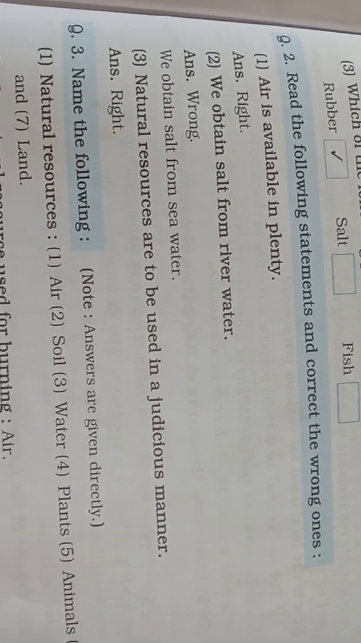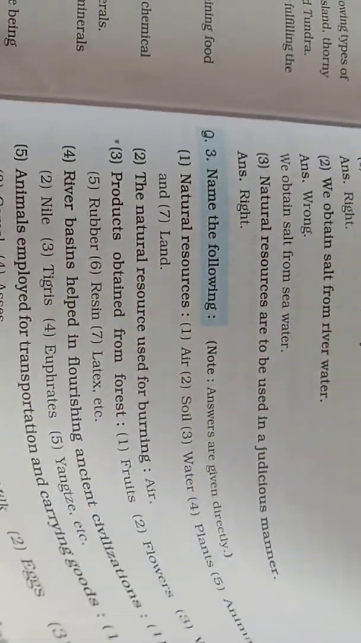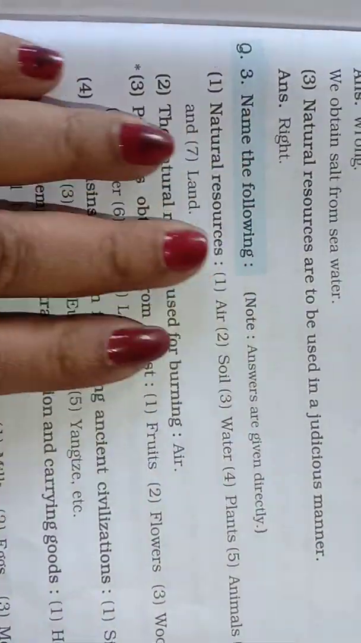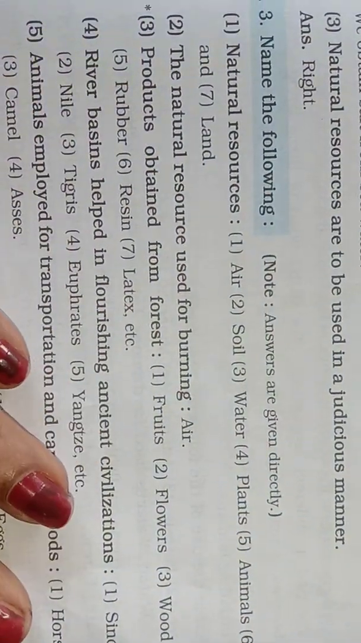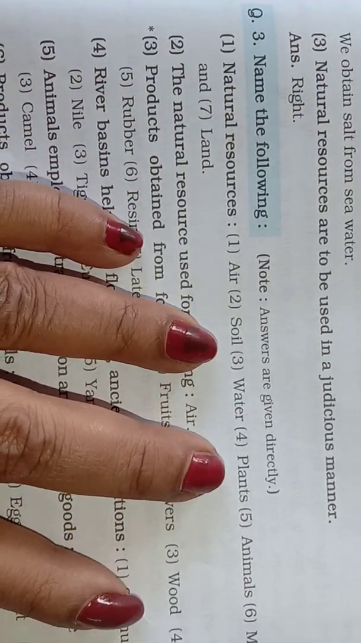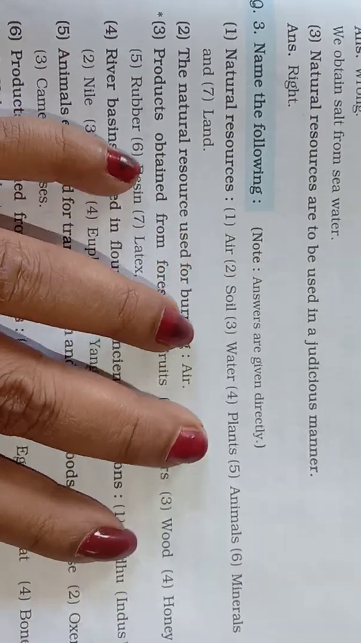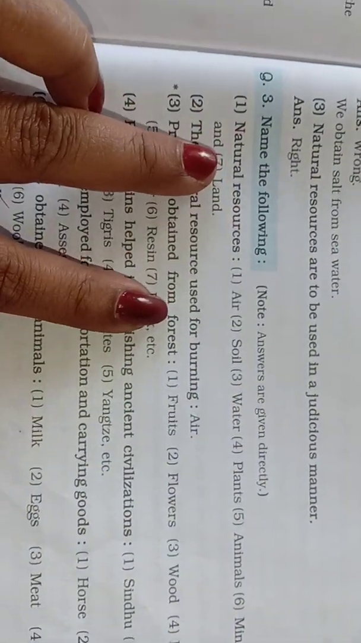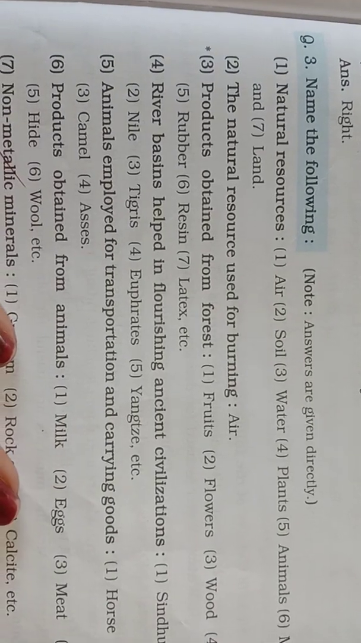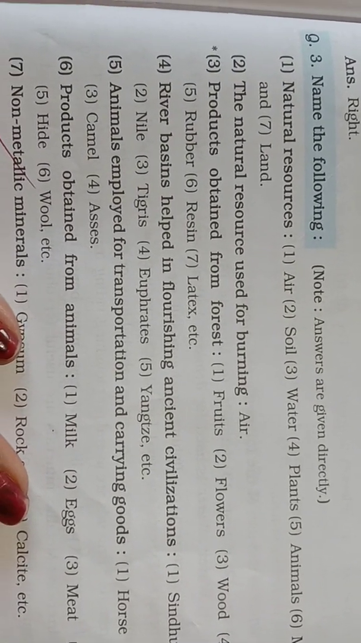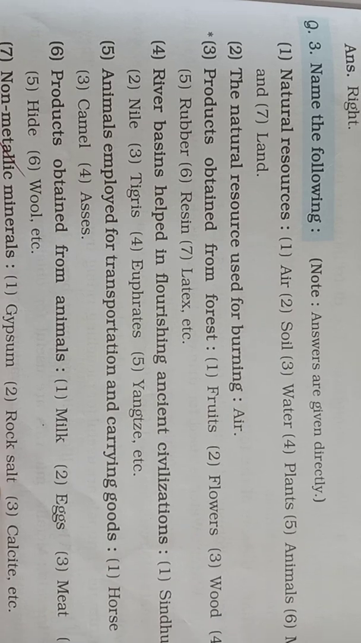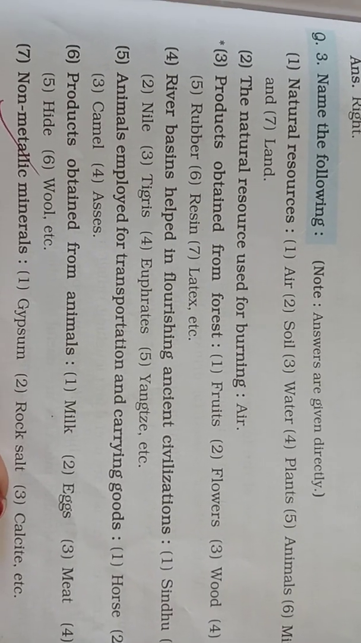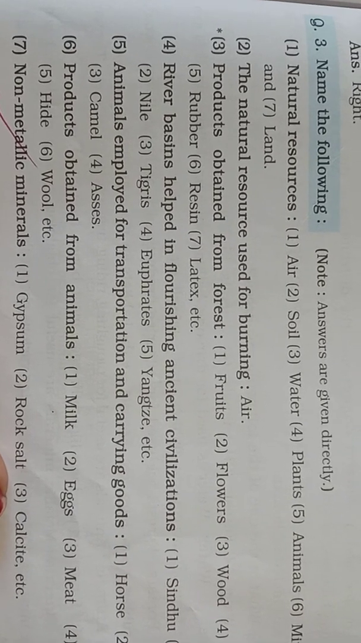Answer is right. Now come to name the following. Okay, natural resources. What comes in natural resources? Air, soil, water, plants, animal, minerals and land. These all things come in the natural resources. The natural resource used for burning is air. Products obtained from forest: fruits, flower, wood, honey, rubber, resin, latex, etc.